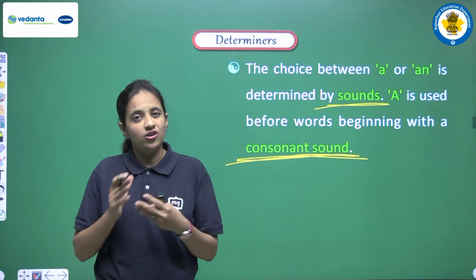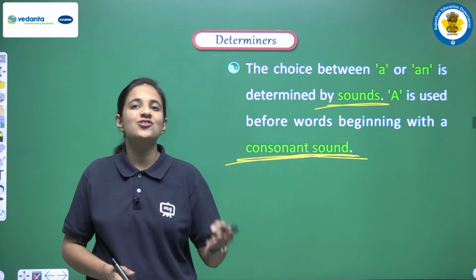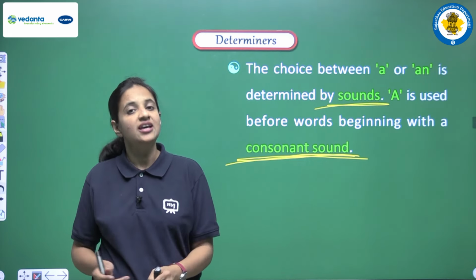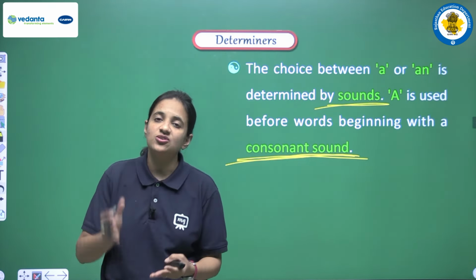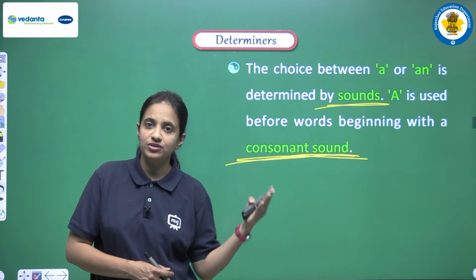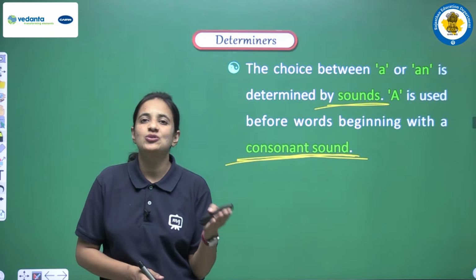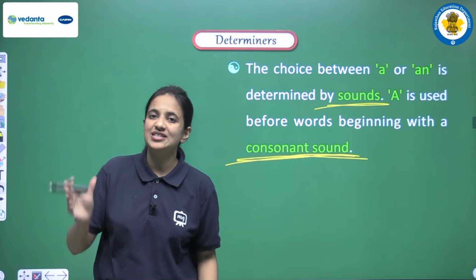And an is always used before a vowel sound, and a is always used before a consonant sound. Okay, so don't get confused at all. We have to focus on the sound only. When we have a vowel sound at the beginning of the word, then always we have to use an, and if we have a consonant sound, then we have to use a.